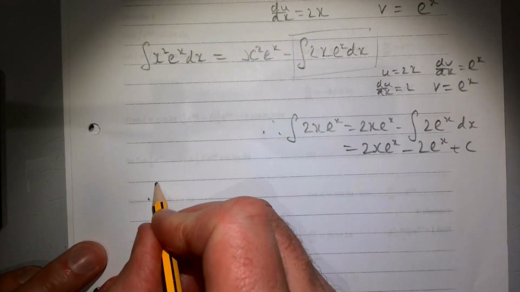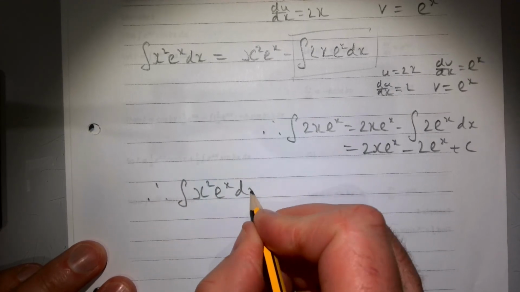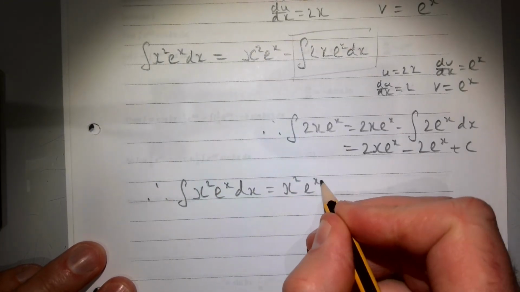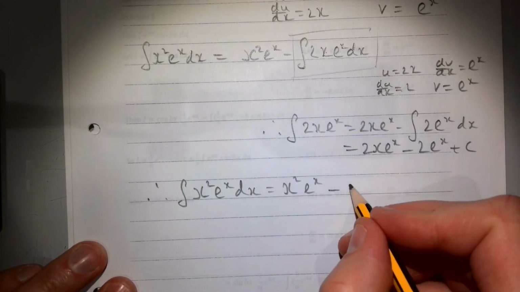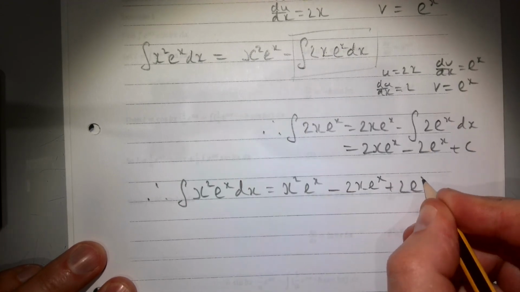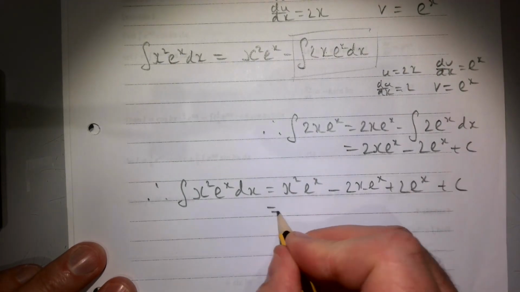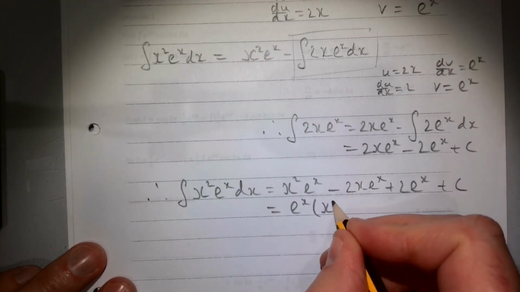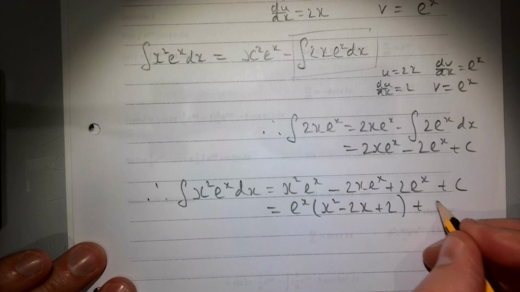So down for our final line, the integral of x squared e to the x dx equals x squared e to the x, take away this bit here, so it's 2x e to the x, minus minus there, so we can change that to a plus 2e to the x, plus c. And you might want to factorize out your e to the x, you might not, but that's okay. We have e to the x times (x squared minus 2x plus 2) plus c.